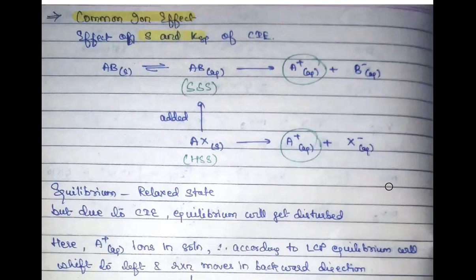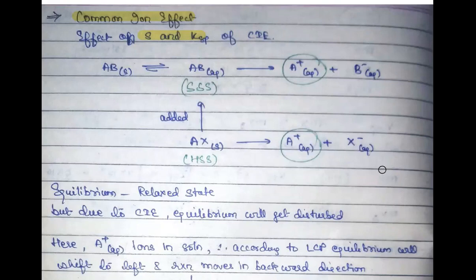This is what we need to see. Since it is a highly soluble salt, don't you think it will 100% dissociate into A plus and X minus? Yes, it will completely dissociate. That's why I have not written any equilibrium sign here. Whatever moles of AX you take, it will get converted into its dissociated ions.